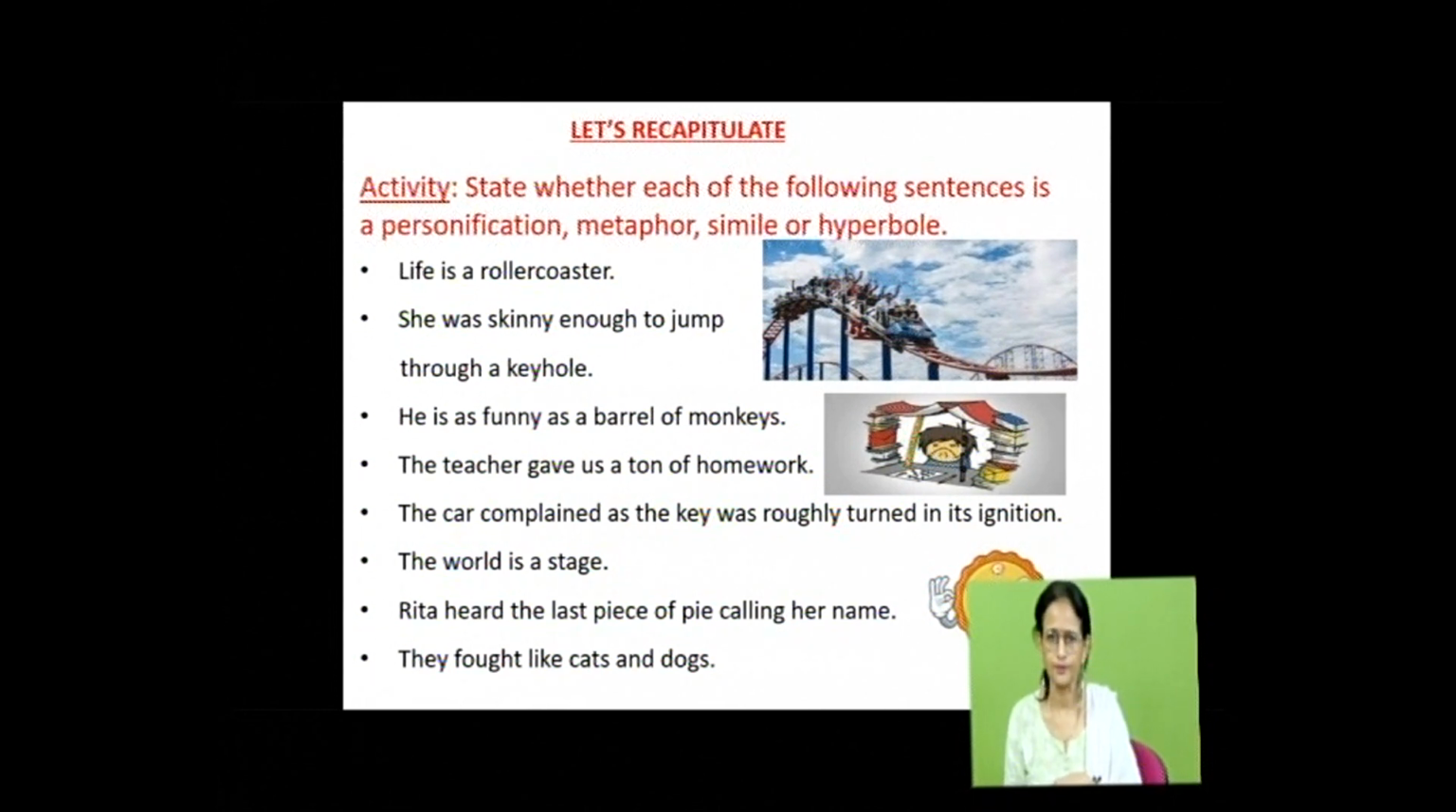Life is a roller coaster. She was skinny enough to jump through a keyhole. He's as funny as a barrel of monkeys. The teacher gave us a ton of homework. The car complained as the key was roughly turned in its ignition. The world is a stage. Rita heard the last piece of pie calling her name. They fought like cats and dogs. So, state whether each of the following sentences is a personification, metaphor, simile or hyperbole.